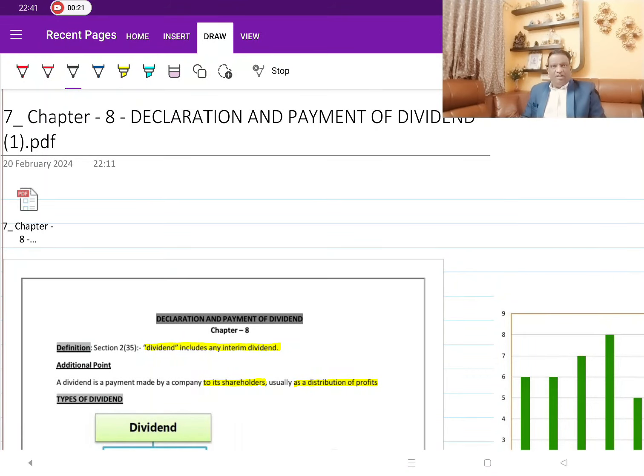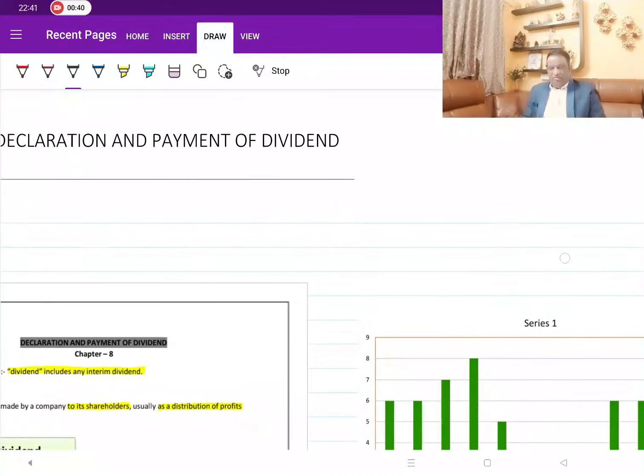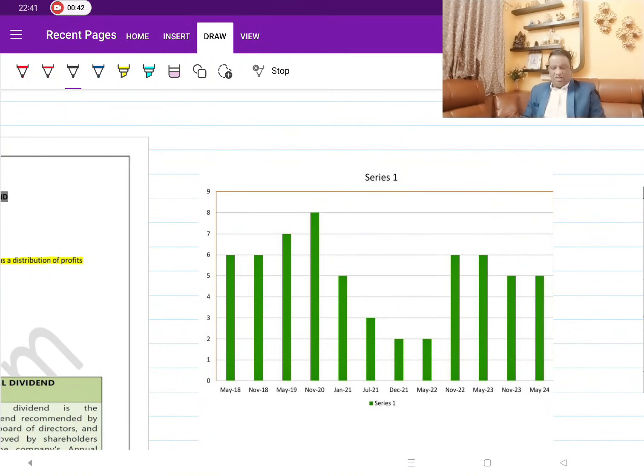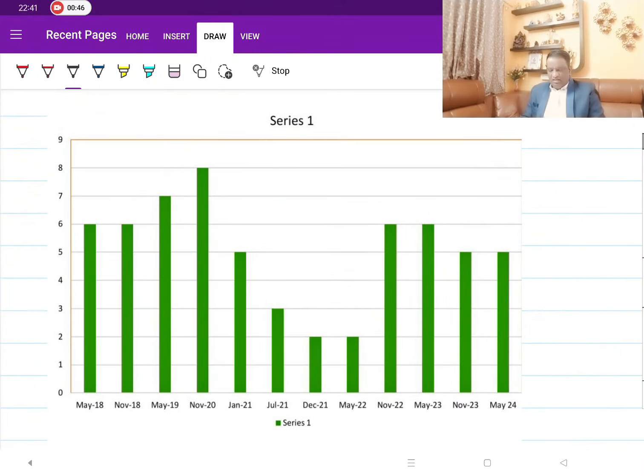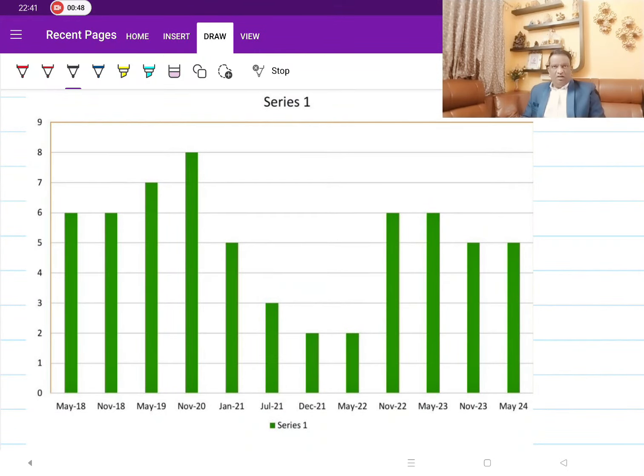In this video, we will be covering the entire revision of this chapter 8, which is declaration and payment of dividend. And this chapter is important for CS students as well as CMA students. And if we analyze how important this chapter is, this is what you can see as the bird's eye view of how many marks this chapter is being asked.